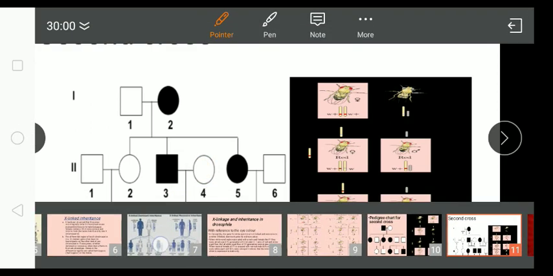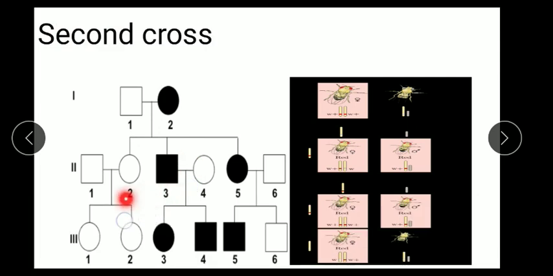And add one more couple among them. Try to shade one female baby, and leave one male progeny empty, or healthy. So this is the construction of the pedigree.